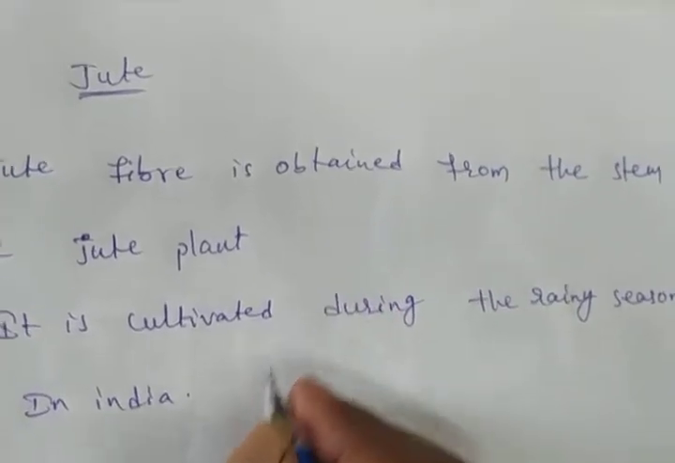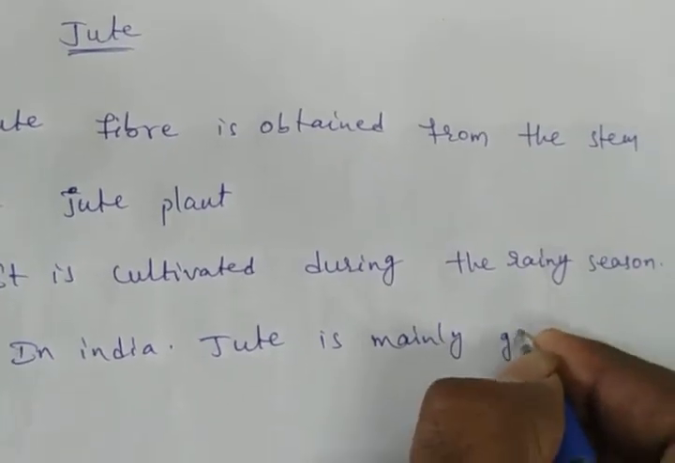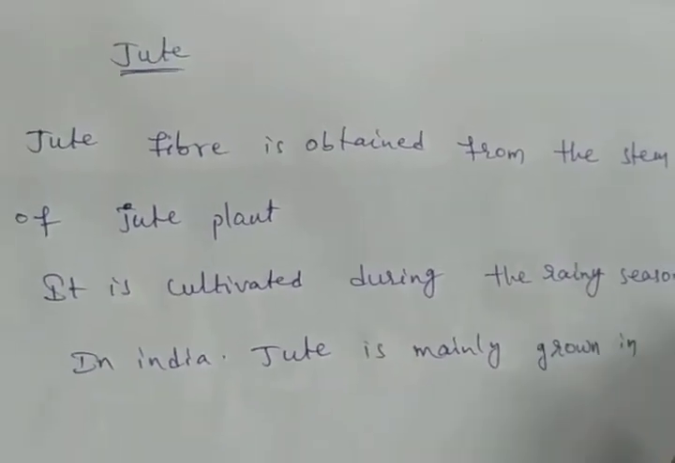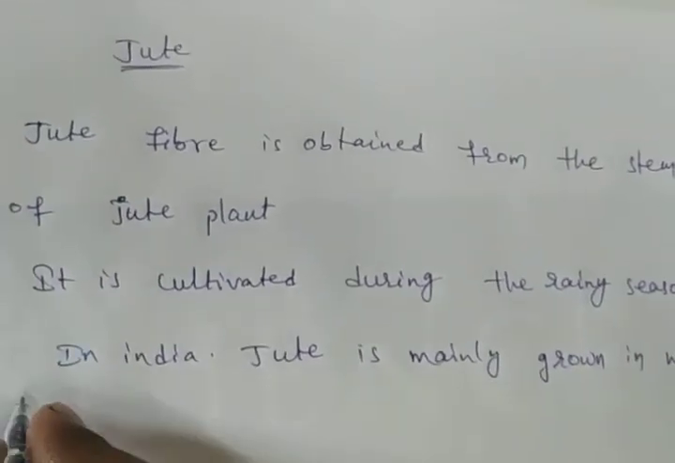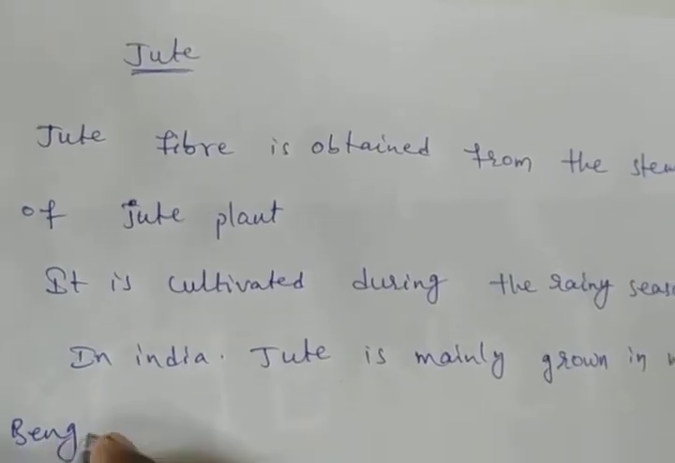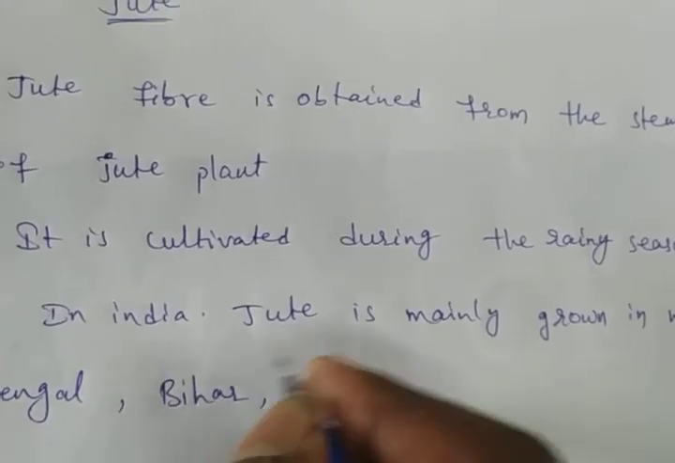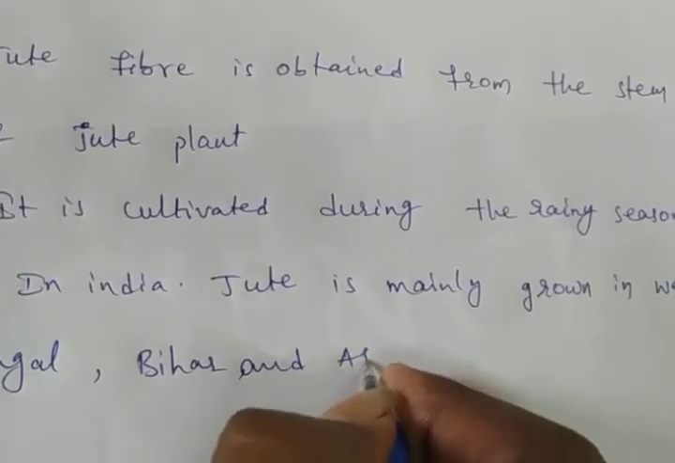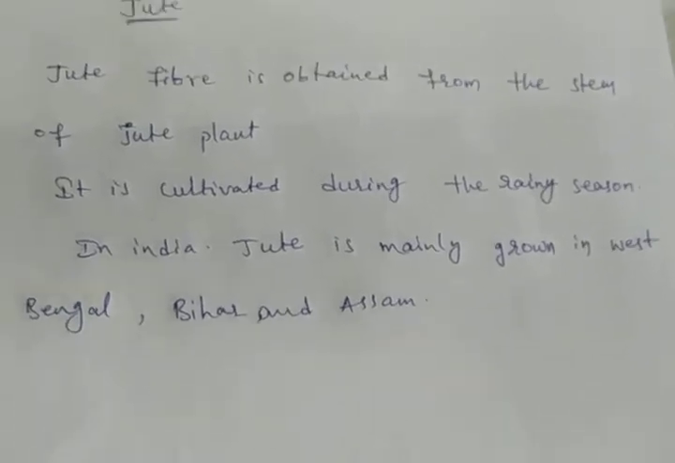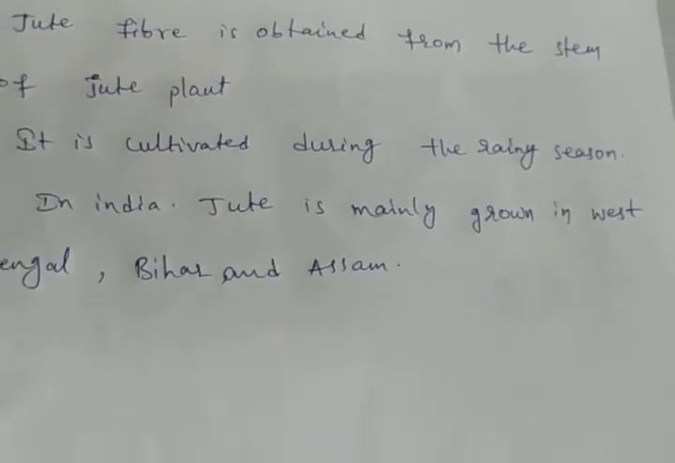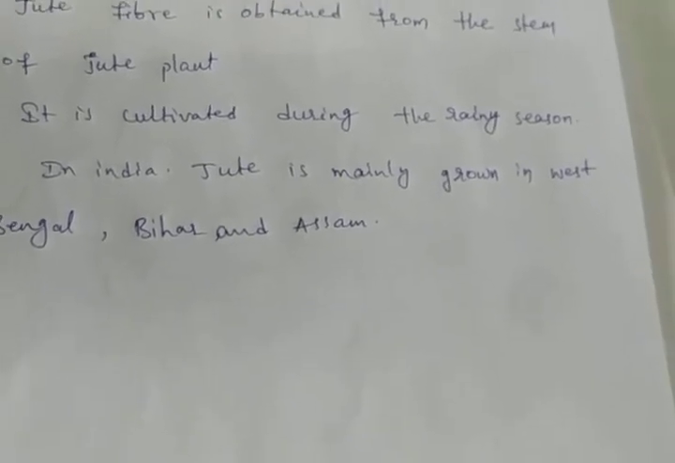Jute is mainly grown in West Bengal, Bihar and Assam. It is cultivated during the rainy season in India. Three states, what are the states? West Bengal, Bihar and Assam.